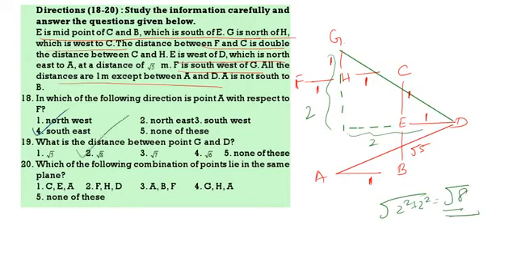Then next question. Which of the following 3 points lie in a straight line? So we are having G, H, A. See here. G, H, A are in a straight line.